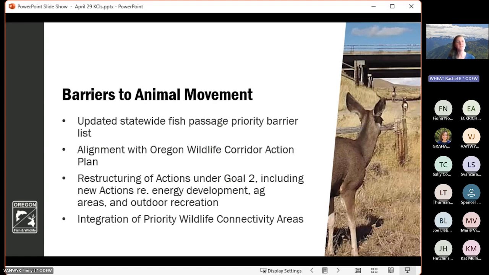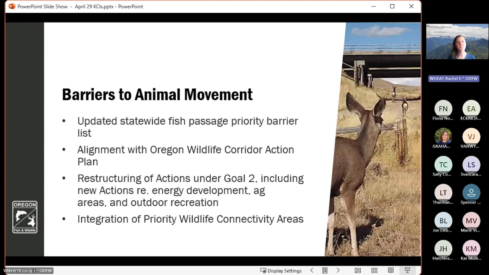We've also changed the text on terrestrial wildlife connectivity to have better alignment with the Oregon Wildlife Corridor Action Plan. So the Oregon Wildlife Corridor Action Plan was a legislative requirement, a state legislative requirement for ODFW that was completed in January of 2024. And now the updated barriers to animal movement text aligns more closely with the text found in the Oregon Wildlife Corridor Action Plan.